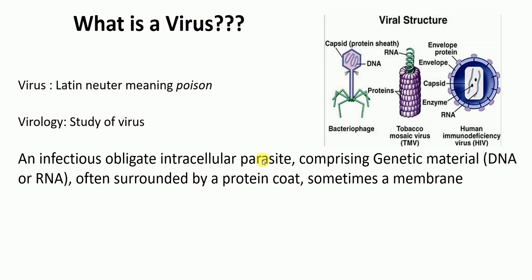Parasites are organisms that take nutrients from others and harm or damage them. So infectious means it passes from organism to organism and cell to cell; obligate intracellular parasite means it has to infect the cell in order to reproduce; and parasite means it takes nutrients from the cell, from another organism.